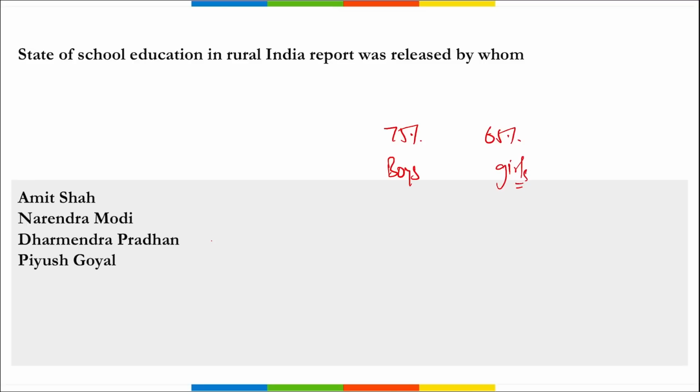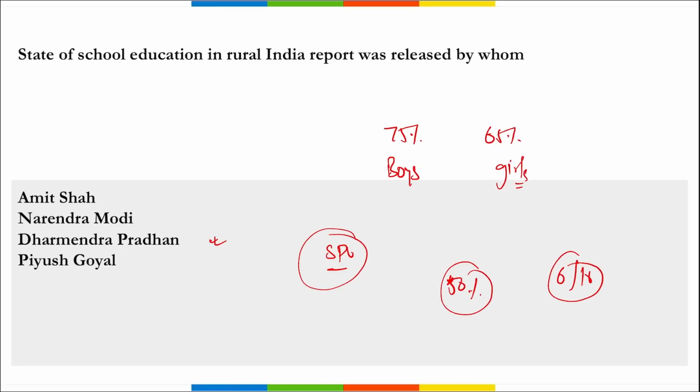or nearby areas. Then if we talk about smartphone usage in this report, the survey indicated that almost 50% of the children aged between 6 to 16 years have access to smartphones in the rural areas. Out of these, only 34% use it for study downloads and 18% of the students access it for online learning via tutorials. Correct? So this is the State of School Education in Rural India report, released by Dharmendra Pradhan, or if asked, released by the Ministry of Education.